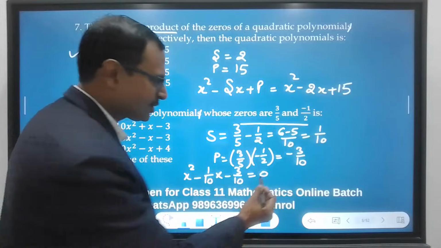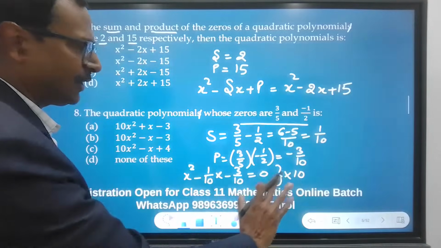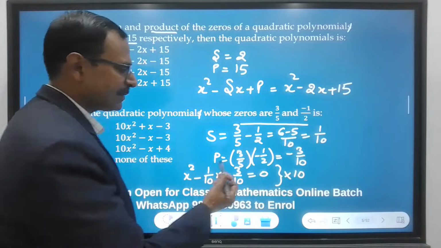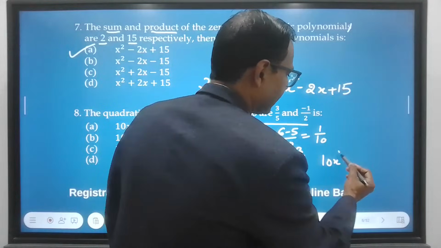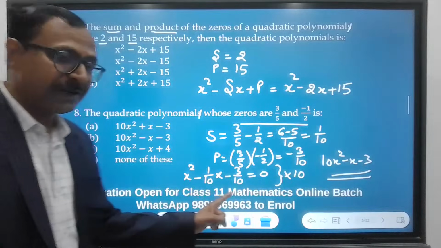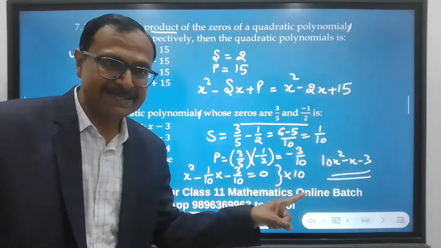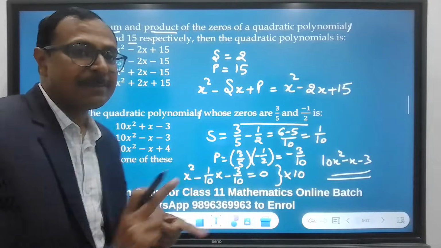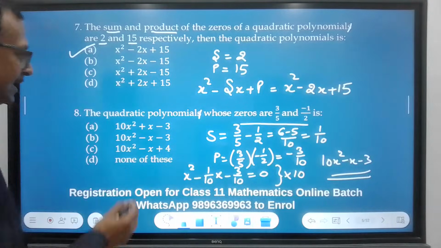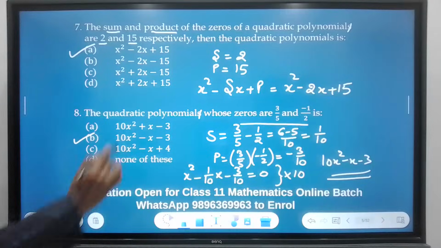Just multiply this throughout by 10 and you have your answer: 10x square minus x minus 3. Once you remove the denominators by taking the LCM and multiplying throughout by the LCM, what you get on the left hand side becomes your final answer. So the answer is 10x square minus x minus 3, and the answer for the question is B.